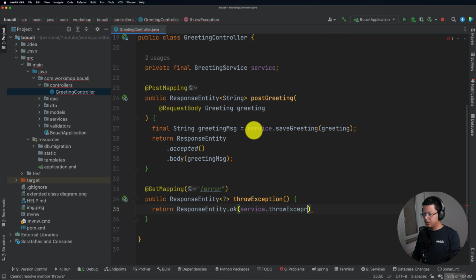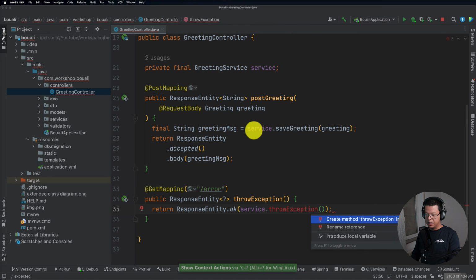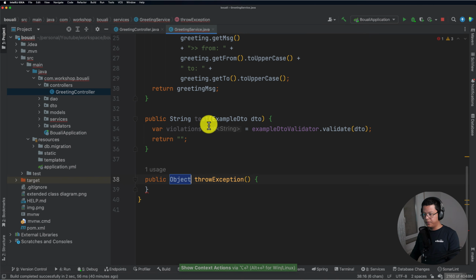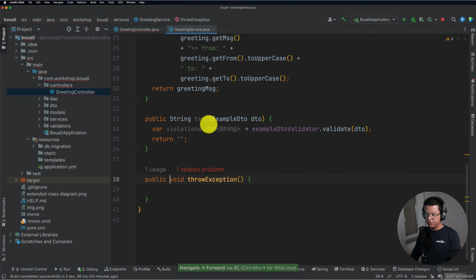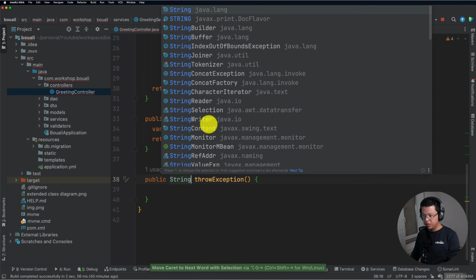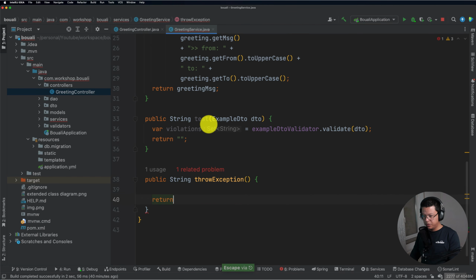I will create a method in my service to throw an exception. I think this should not be a void, but let's say it's a String, for example, and here I will just return an empty string.